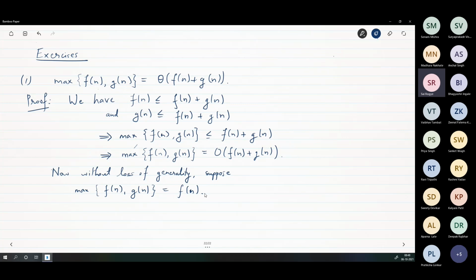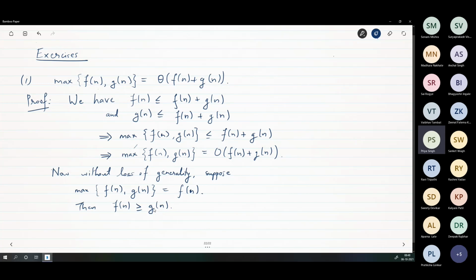Okay. So then, what does this mean? Then f of n is greater than or equal to g of n because f of n is the maximum. Is that clear? It's the maximum, no? So it has to be larger, right?